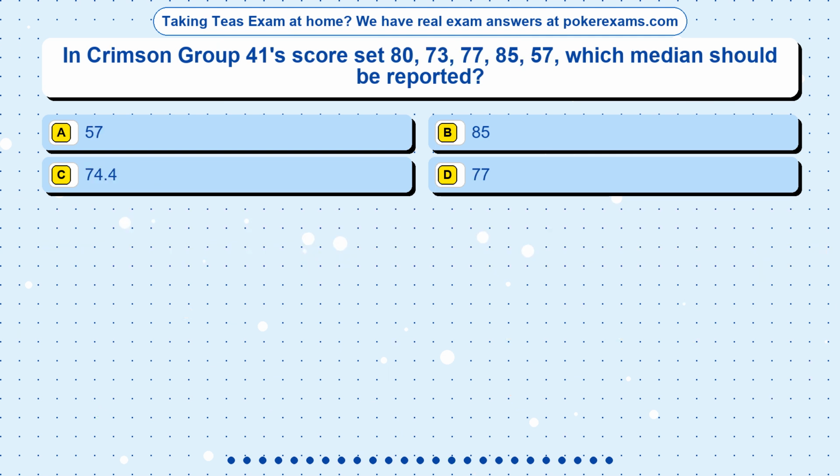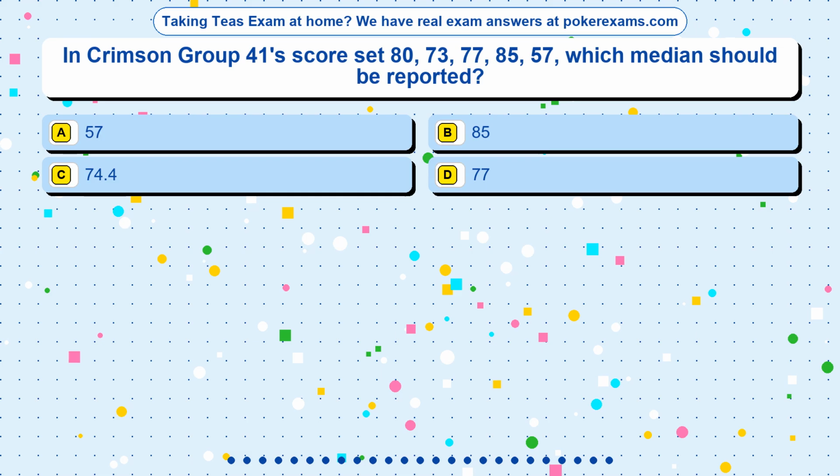Question 12. In Crimson Group 41's score set 80, 73, 77, 85, 57, which median should be reported? Option A, 57. Option B, 85. Option C, 74.4. Option D, 77.